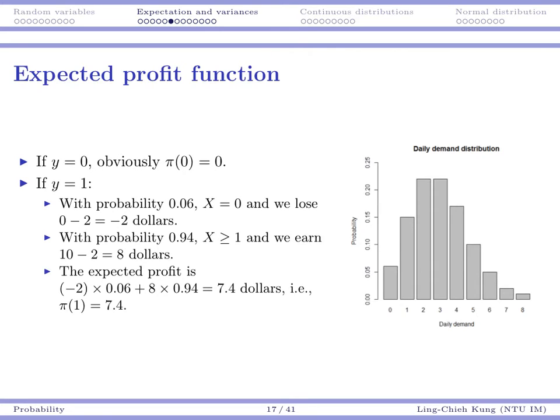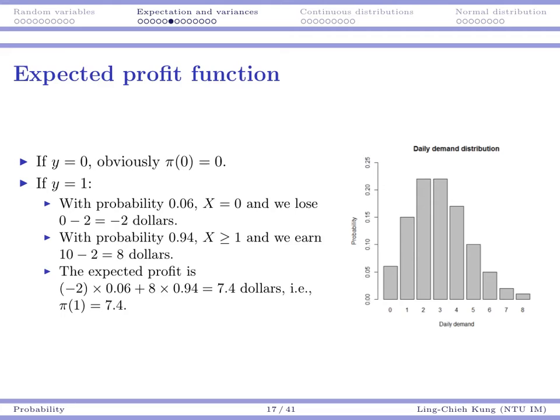In any case, I'm going to sell 1 unit and earn $10. So in that case, I earn $8 in total. So I have two outcomes: either x is 0 and I get -2, or x is greater than or equal to 1 and I get 8. So my expected profit would be -2 times 6% plus 8 times 94%, I get $7.4. That means pi of 1 is 7.4.